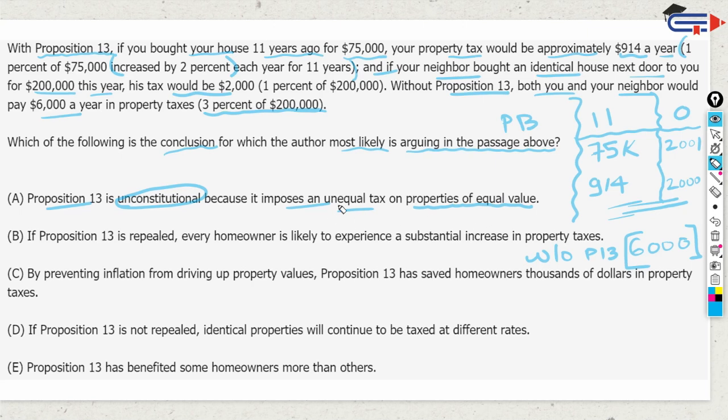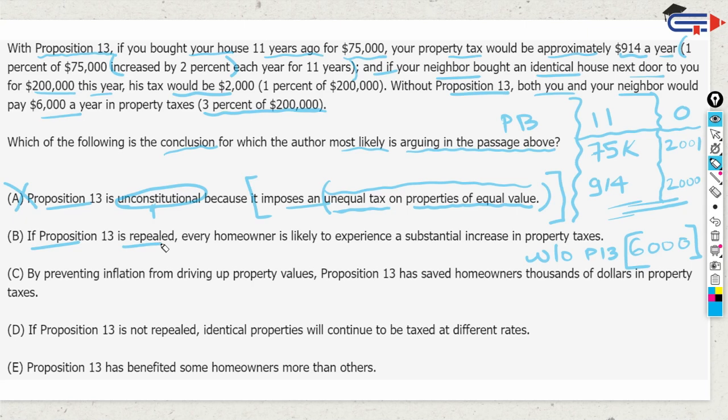Unequal tax on properties of equal value is definitely correct, equal value as of today, but it's also considering when the house was bought. Unequal tax is acceptable, but we can't say it's unconstitutional, so this is out. Many times you will see that partially it is correct, or if there was only this part, I would have still bought it, but there is no support for this, so let's rule this out.